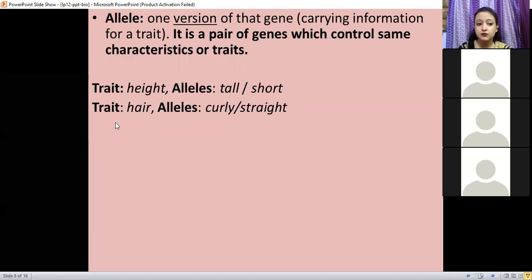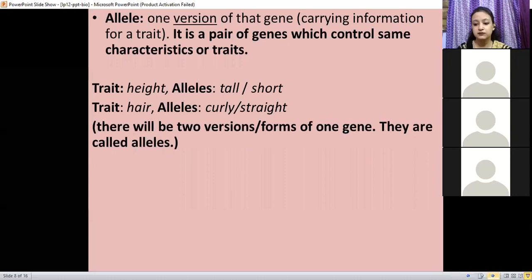But the trait is one, the characteristic is one here, but there are variations, different versions of the type of hair. Similarly goes for height. Is it clear or not? Please let me know, otherwise there will be confusion.